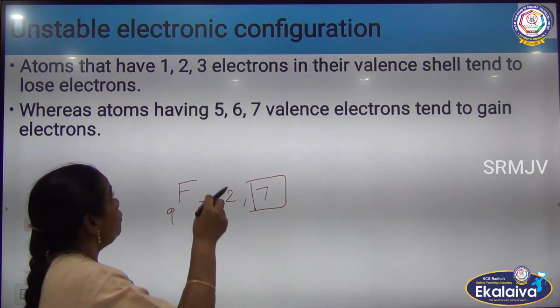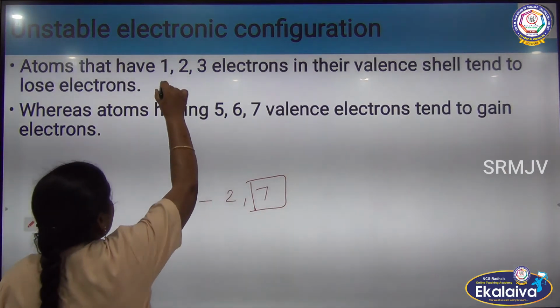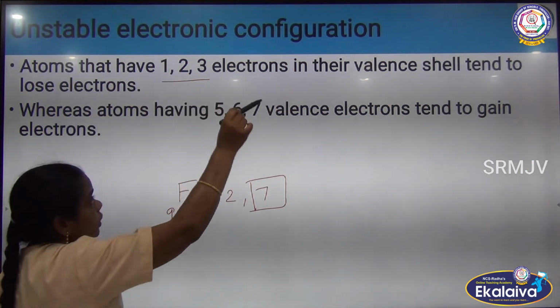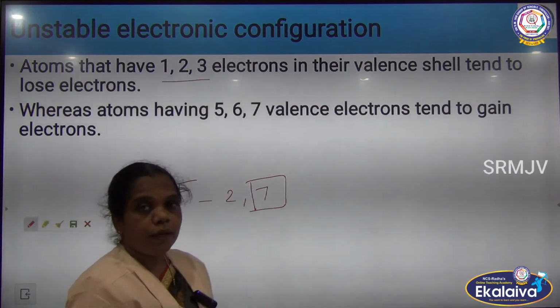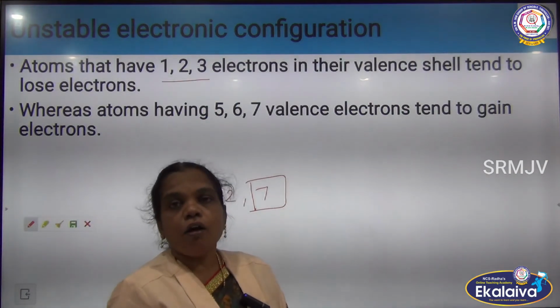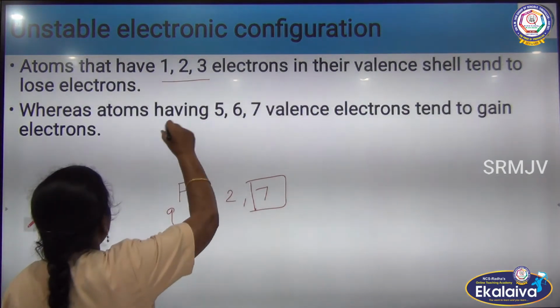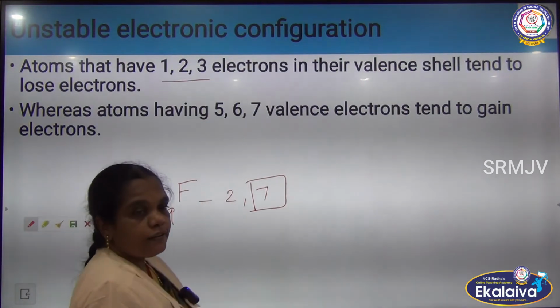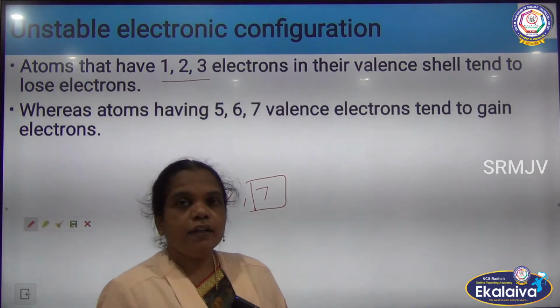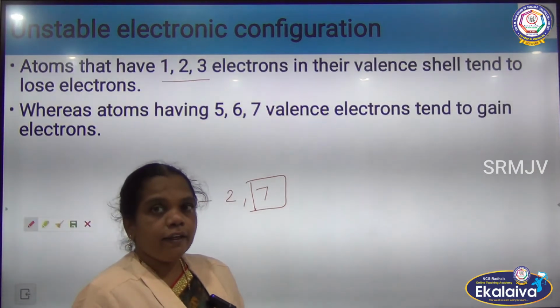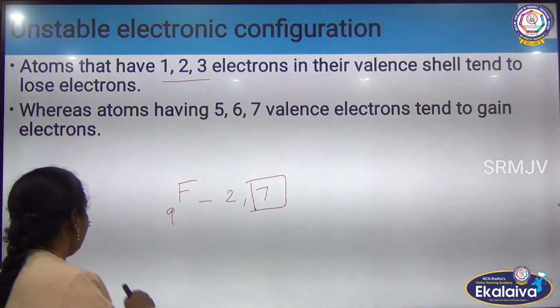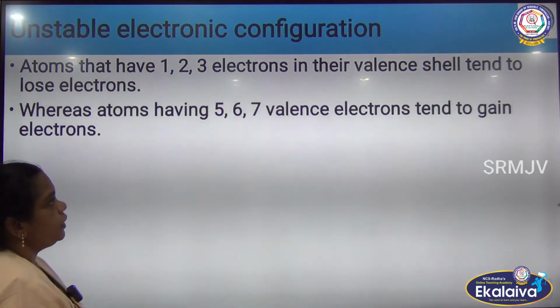So the atoms with valence electrons 1, 2, 3 tend to lose electrons, and the atoms with valence electrons 5, 6, 7 tend to gain electrons to attain the octet configuration.